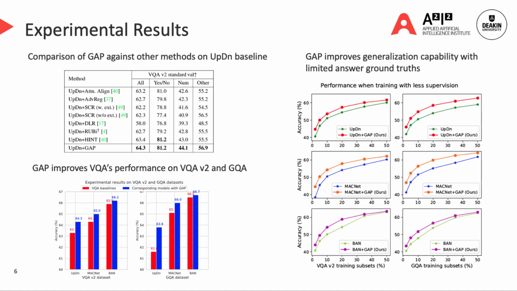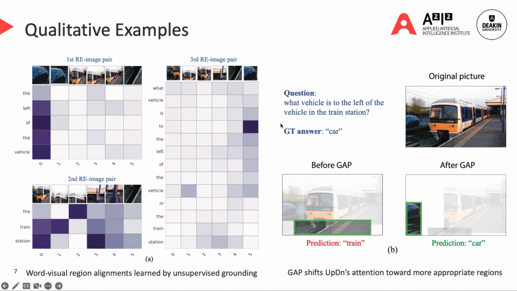As for the empirical results, our proposed method has outperformed all the existing methods in the literature, and it has also improved on top of different models across multiple datasets in visual question answering. Another success of GAP is that it is greatly beneficial to reduce the reliance of the VQA models on the amount of answer labels available. And last but not least, here is an example visualization of the internal operation of GAP, where it has successfully aligned the words in the question and the correct region in the image.